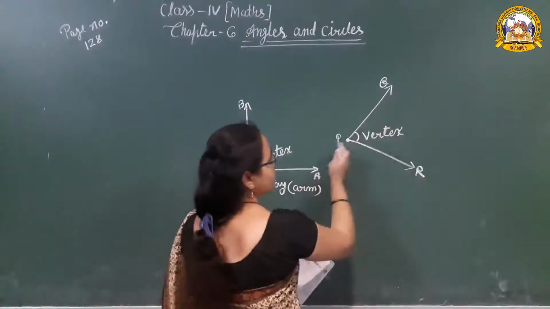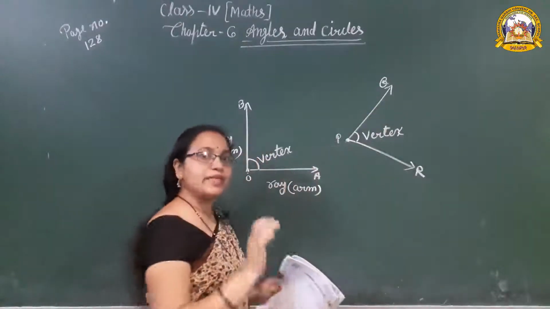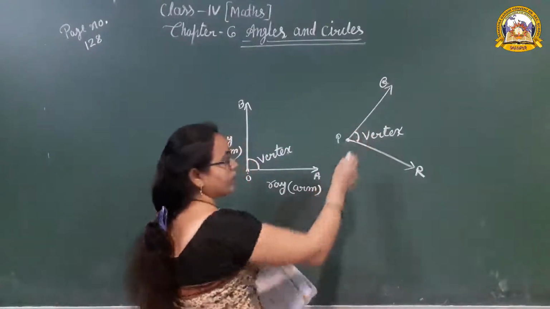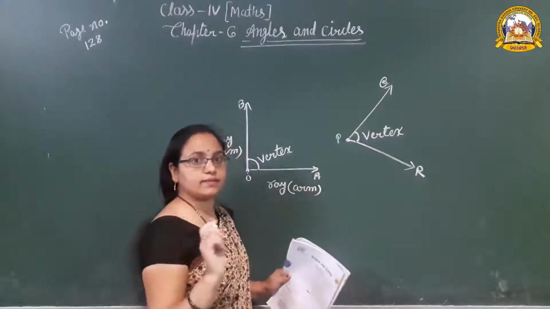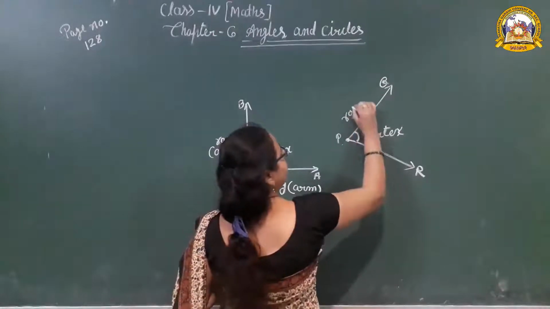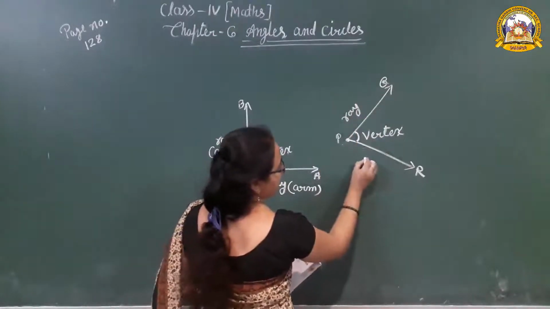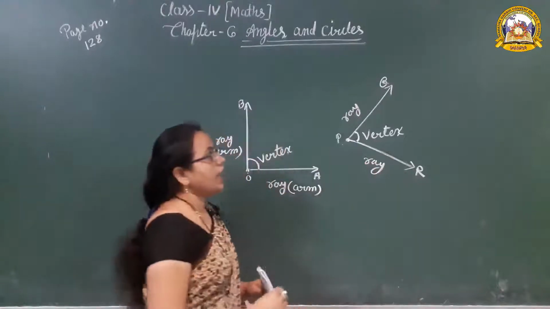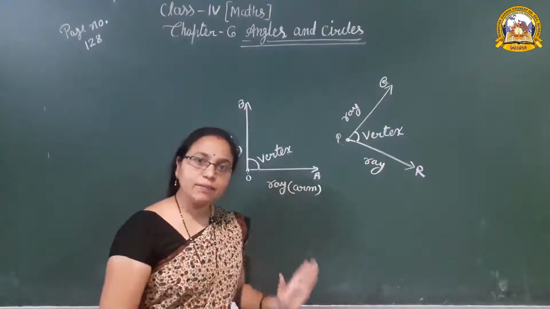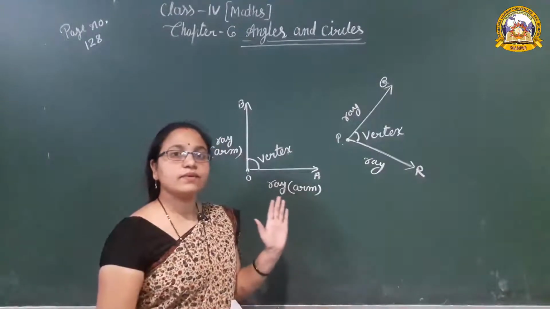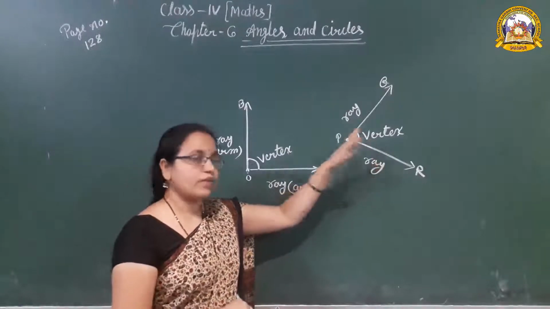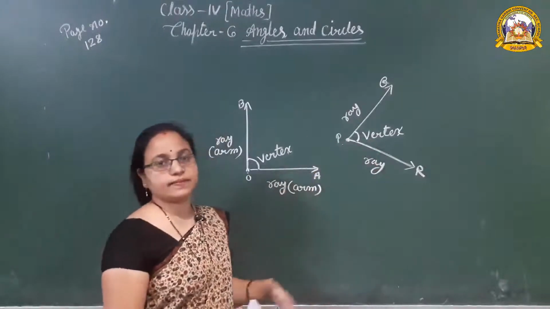So when the two arms meet at the same point to form an angle, the vertex that is formed is known as an angle. Okay. So which two arms? PQ one ray, another ray PR, and we can also call them arms. When the two arms meet at the same point, it is known as a vertex. That is a vertex formed, and this vertex is known as an angle. Okay.